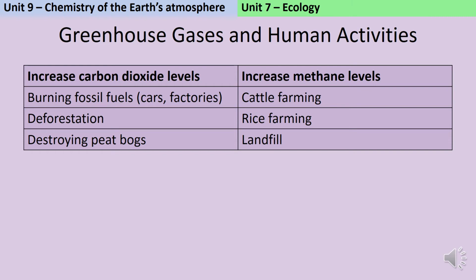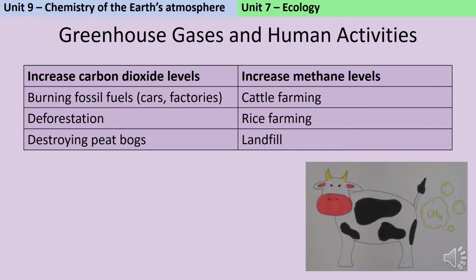and diesel and naphtha, and also natural gas or methane. This could be in cars and lorries and aeroplanes or in factories. A large proportion of the electricity that we use in the UK is generated from fossil fuel power stations. It's not just carbon dioxide we need to worry about though.